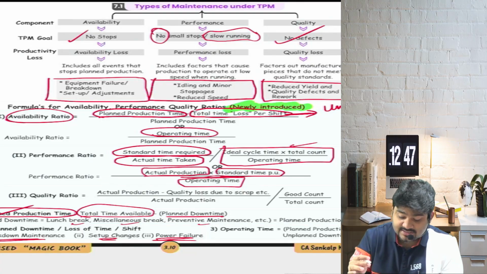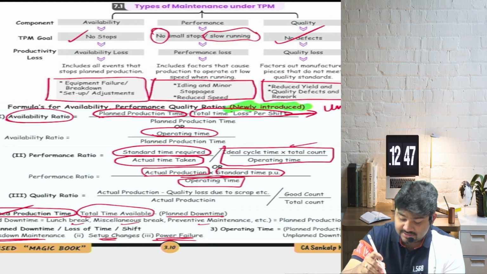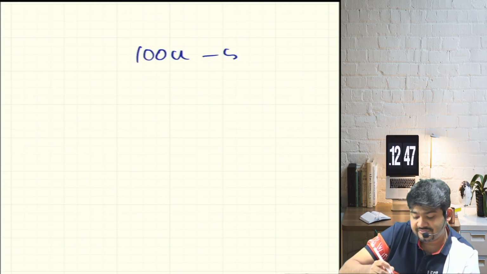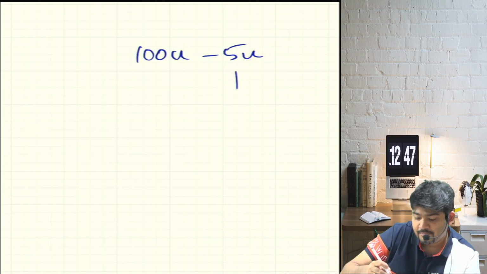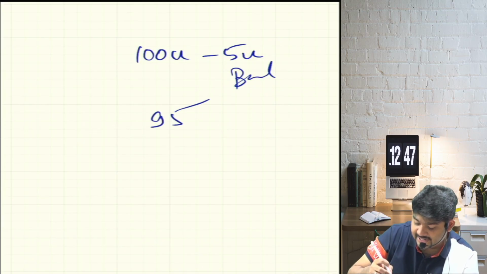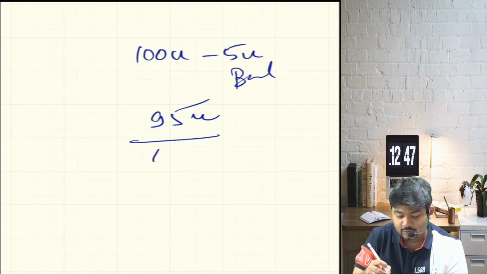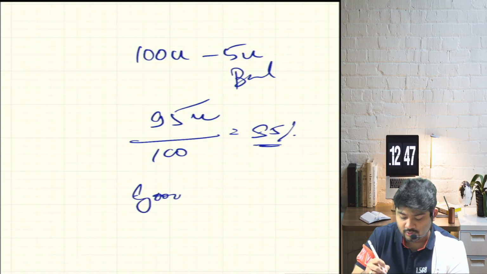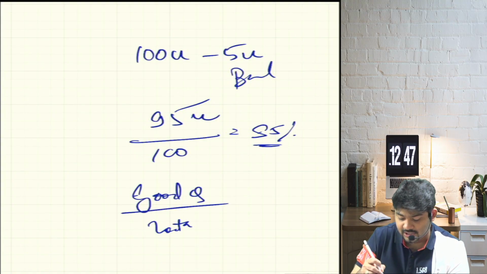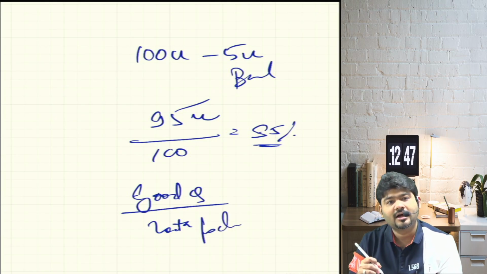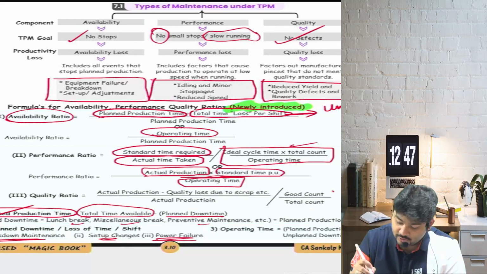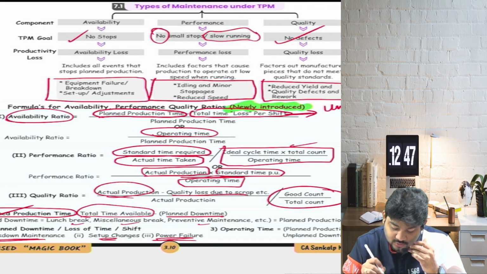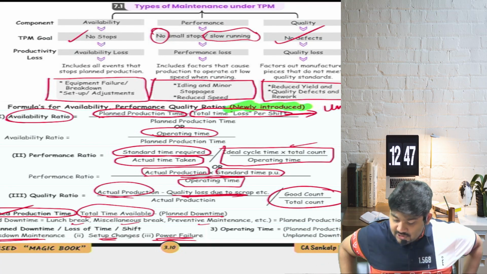Okay. And last is quality ratio, the easiest of all. Suppose 100 units were made, of which 5 units are bad quality. So can I say 95 is the good quality, divided by total 100? So can I say 95%? So good quality divided by total production. Are we understanding? Good count divided by total count. What is good count? Actual production minus quality loss due to scrap is your good count.